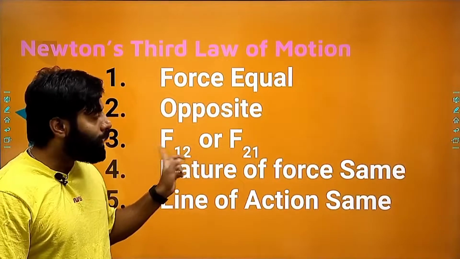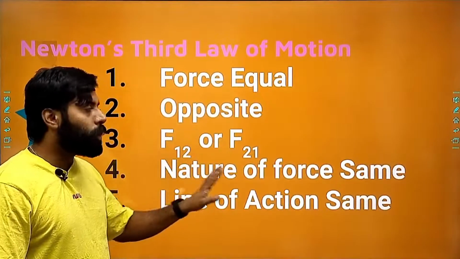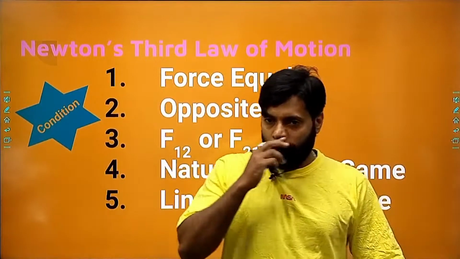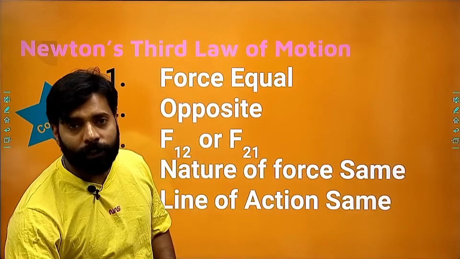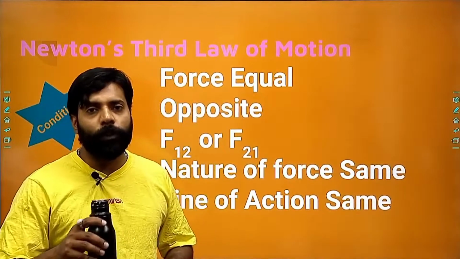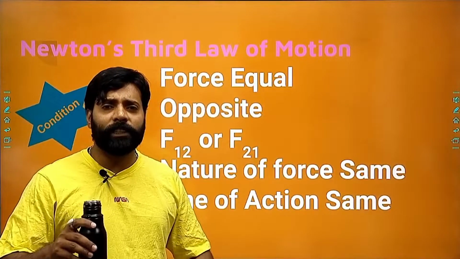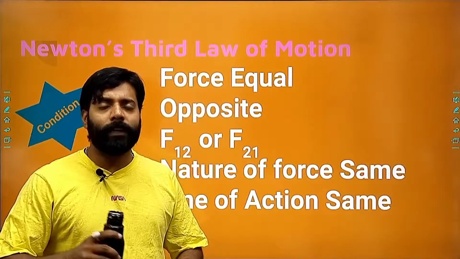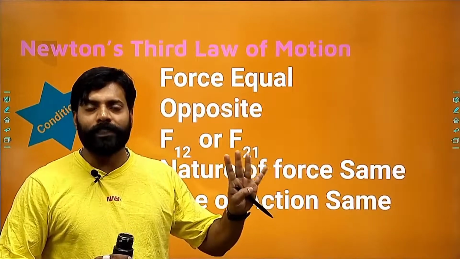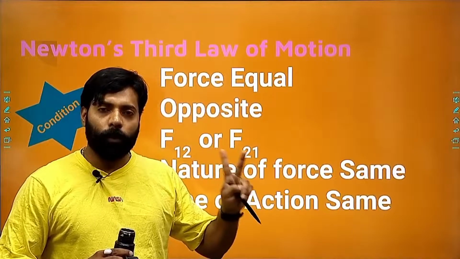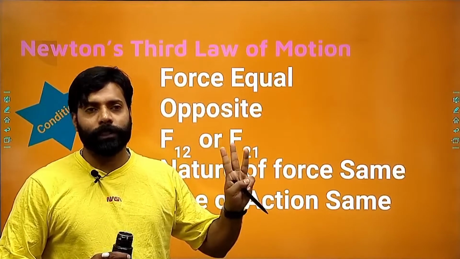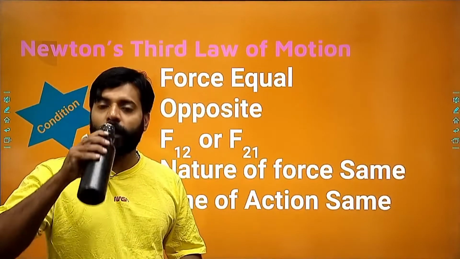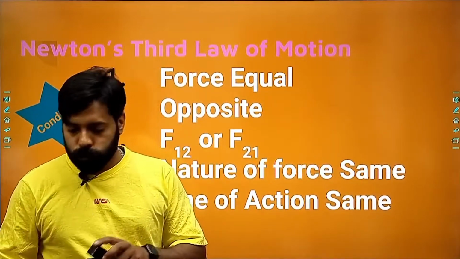So this is the third: F12 is equal to F21. The nature of the forces will be the same. If I am applying the action force as a mechanical force, the reaction will also be a mechanical force. It won't change into an electromagnetic force or some other force like nuclear forces. Basically, there are 4 types of forces we have: gravitational force, electromagnetic forces, weak nuclear force, and strong nuclear force. So basically, there are 4 types of forces, right?